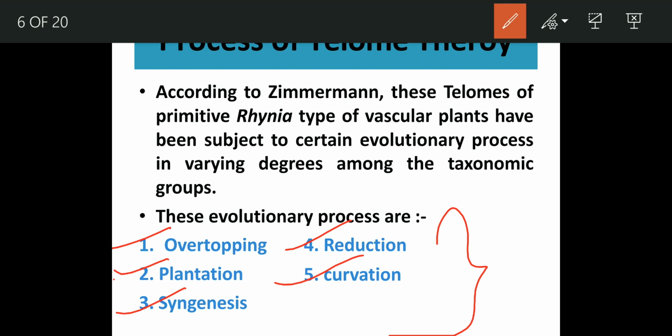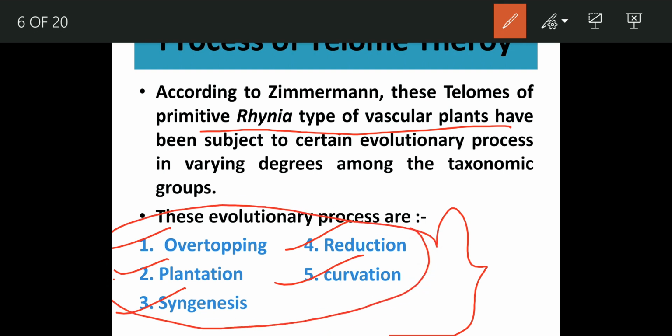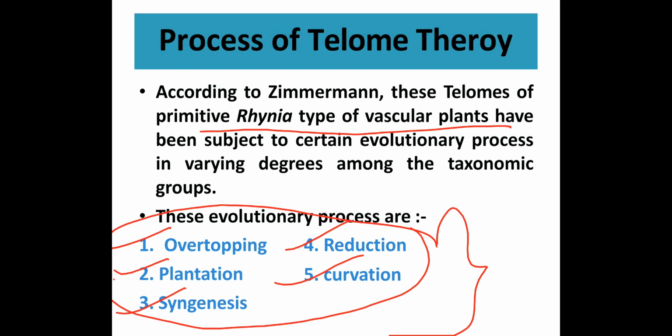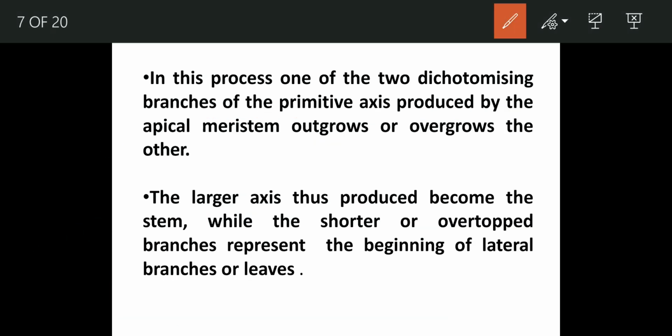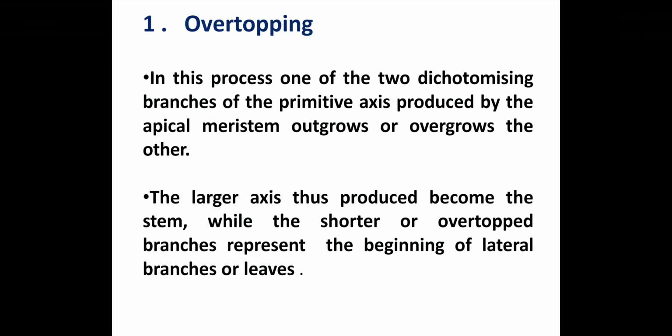Now, he considered that Rhynia were the most primitive type, and from the Rhynia only these evolutionary processes took place, due to which new types of structures arose. Some will form the leaf, some will form the stem, and some other structures. So the first point is overtopping. Now here you can read it overall.